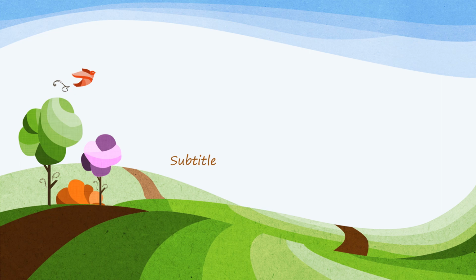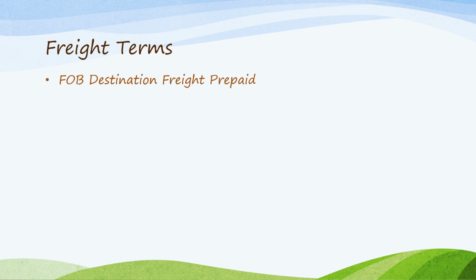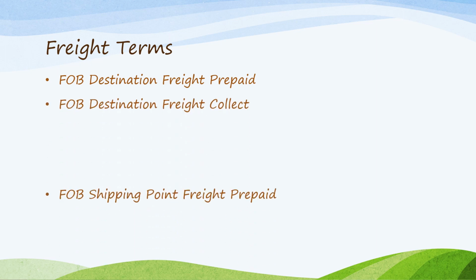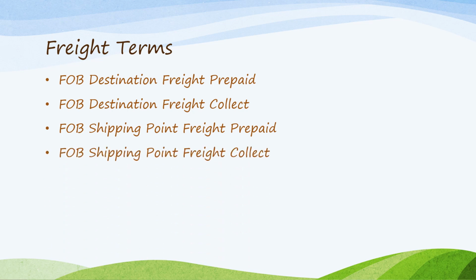So this is in continuation with your topic on merchandising type of business. This is in relation to the four different freight terms I've mentioned in the previous video, whereby the buyer and the seller agree on this before shipping the goods from the seller to the buyer. These four freight terms, as agreed upon by the buyer and the seller, are FOB destination, freight prepaid; FOB destination, freight collect; FOB shipping point, freight prepaid; FOB shipping point, freight collect.